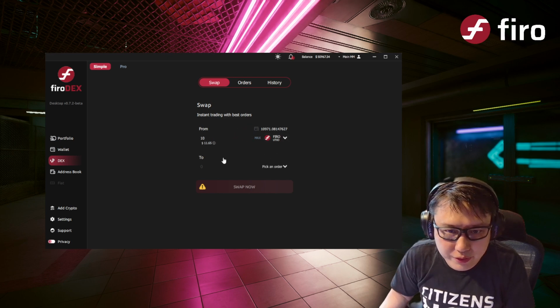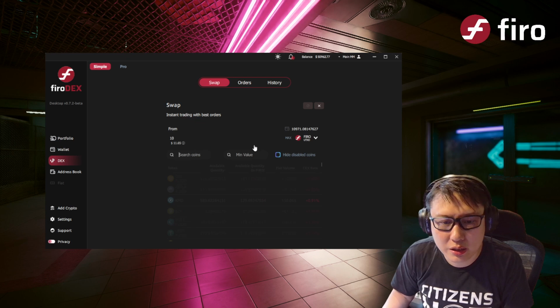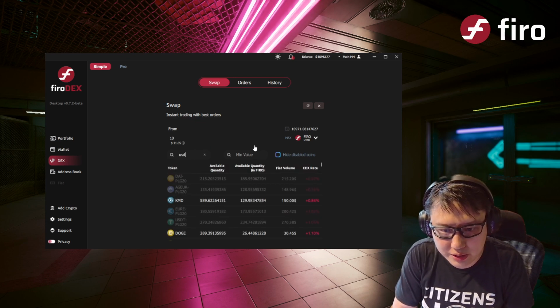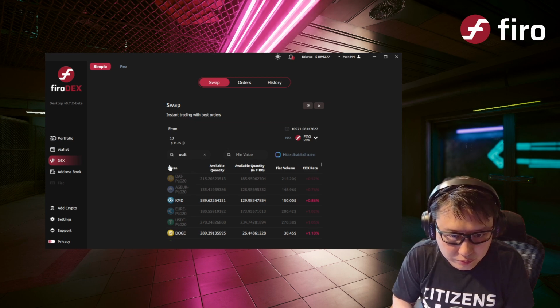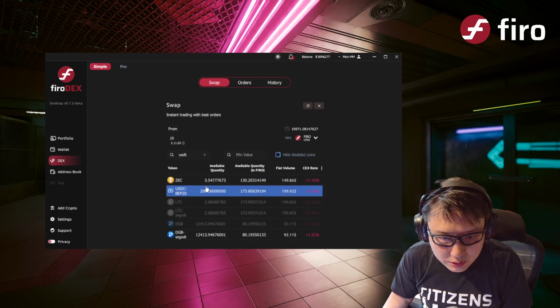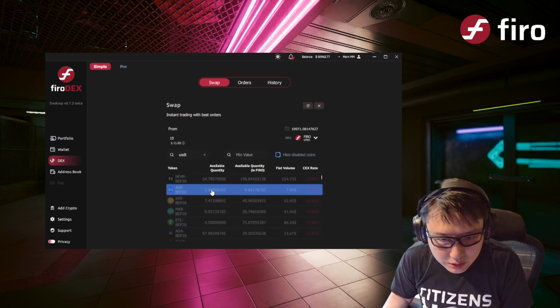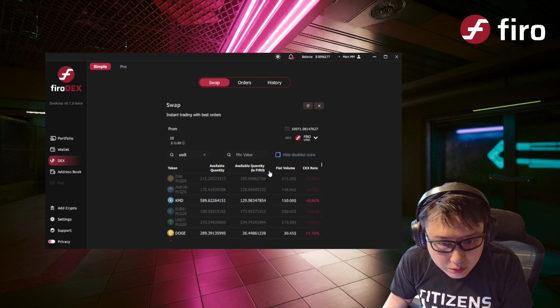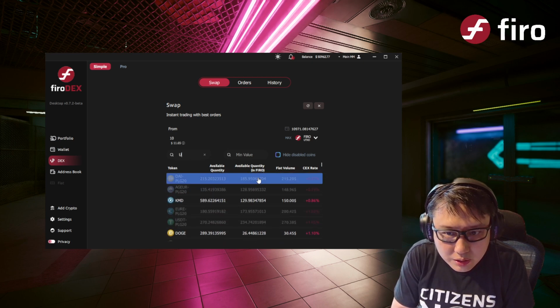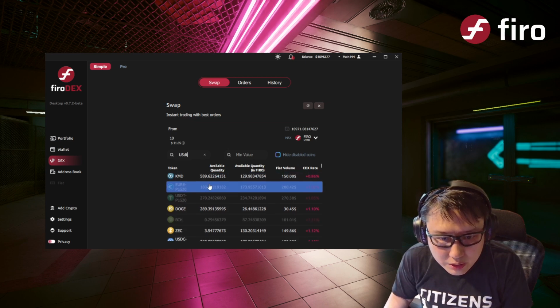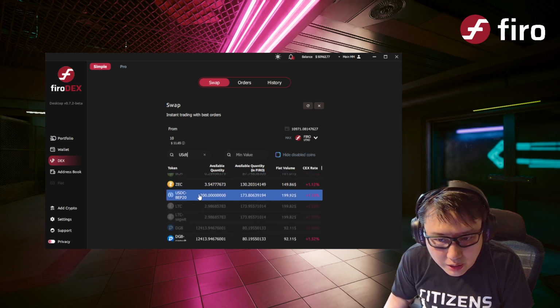Let's see, 10 Firo, and let's say USDT. Oh, there's no USDT available. Let's see. I can actually swap it for USDC.